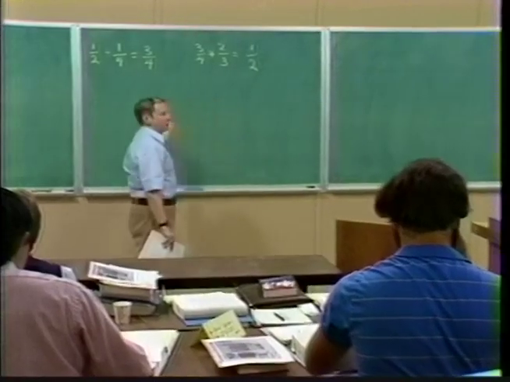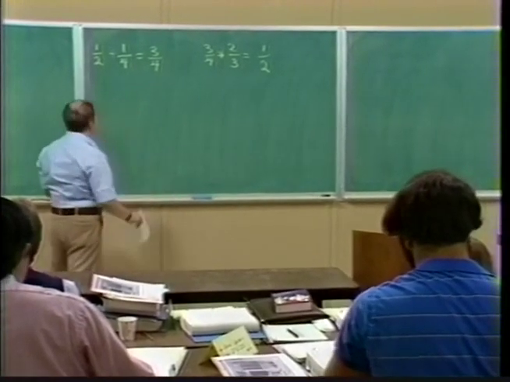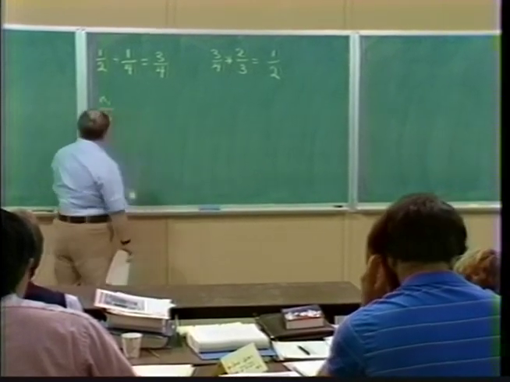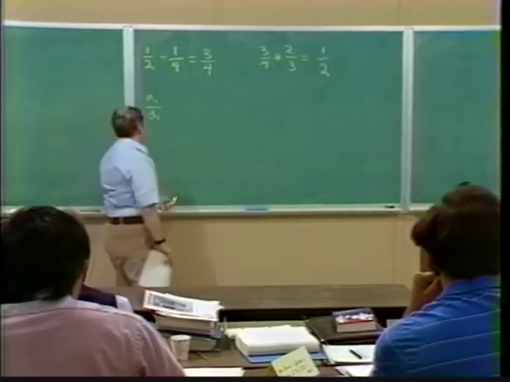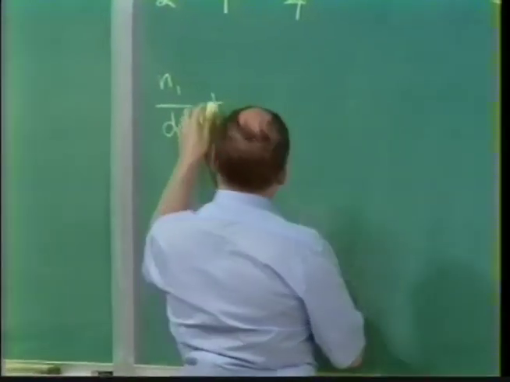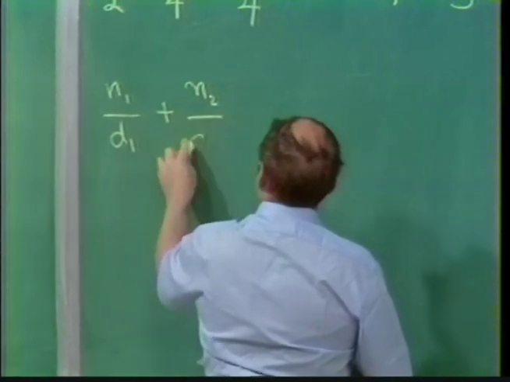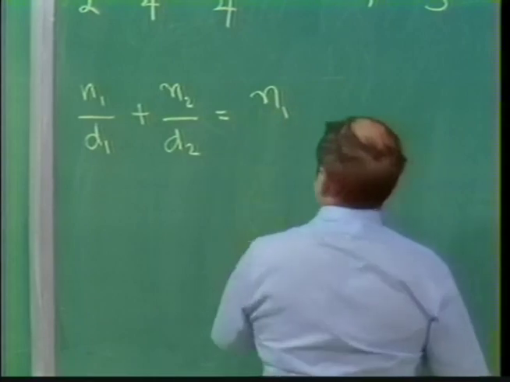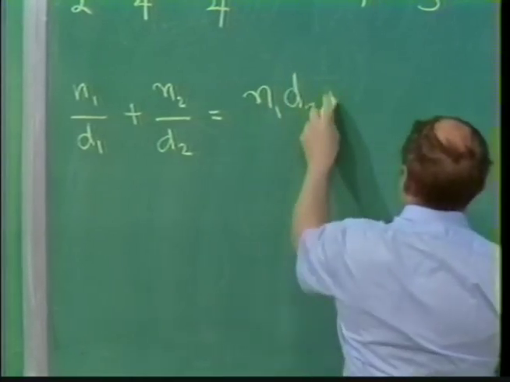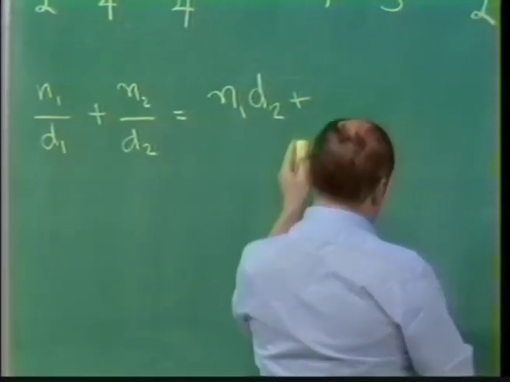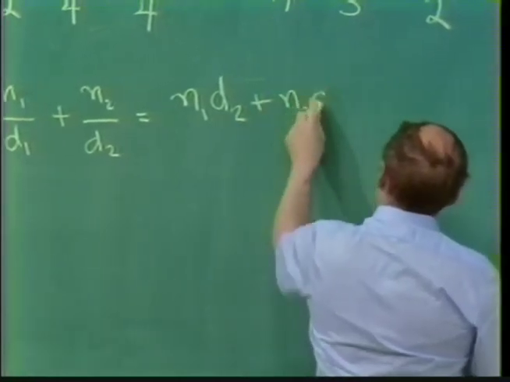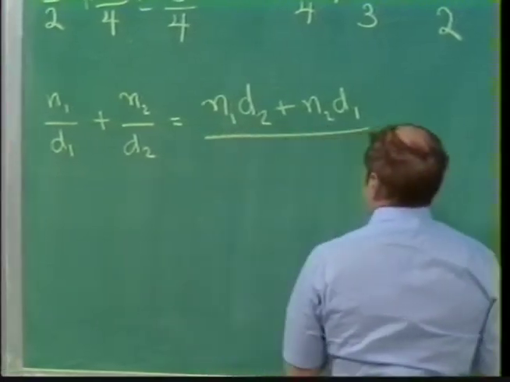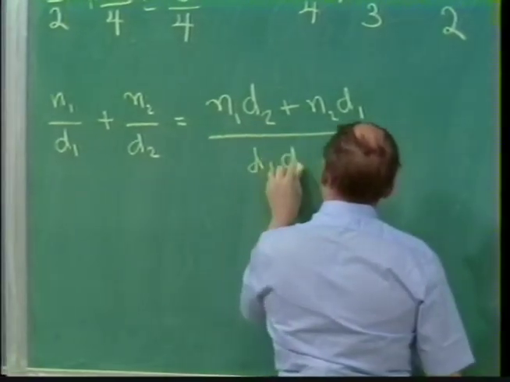You also know how to do this from, I don't know, 5th or 6th grade. There are formulas that say if I have some fraction, a numerator over a denominator, and I want to add it to another fraction, another numerator over another denominator, then the numerator of the answer is the numerator of the first times the denominator of the second plus the numerator of the second times the denominator of the first, and the denominator is the product of the two denominators.